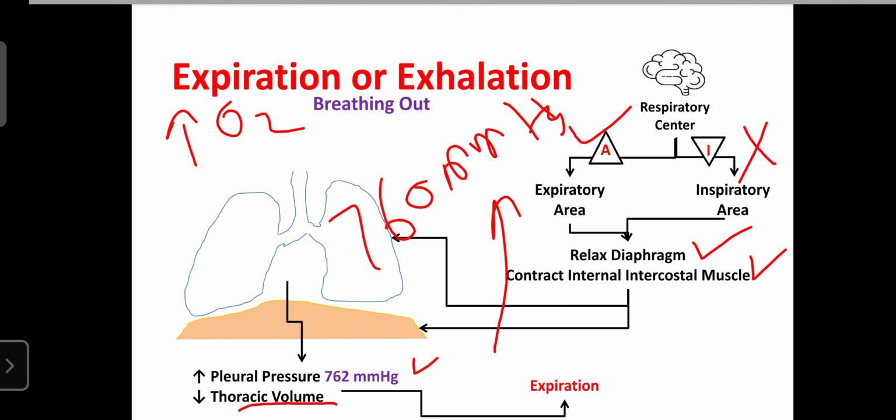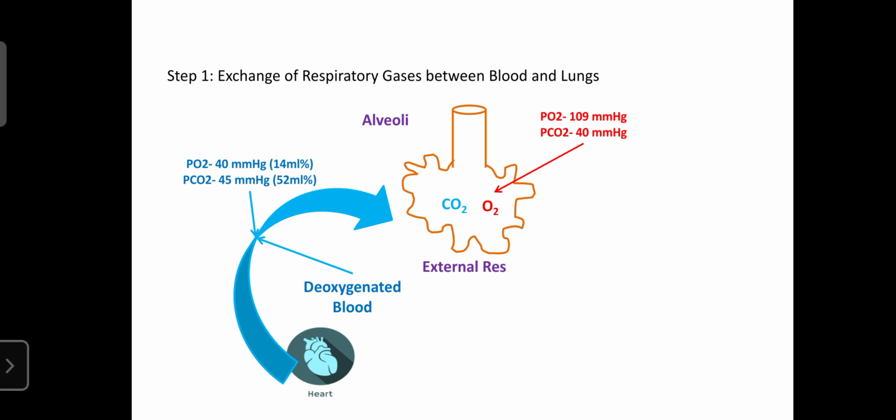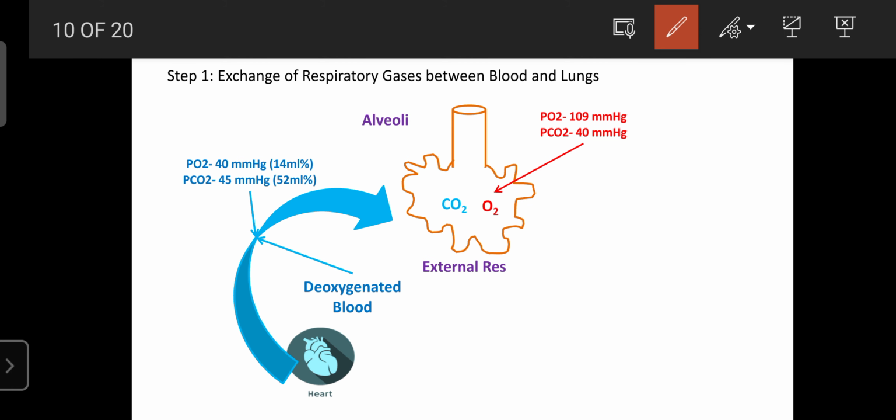Next, the same process step by step. In step 1, the exchange of respiratory gases occurs between the blood and lungs, because the blood migrates to the lungs. That blood has an oxygen pressure of 40 mmHg and a carbon dioxide pressure of about 45 mmHg.